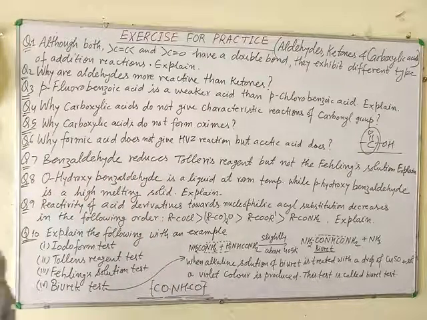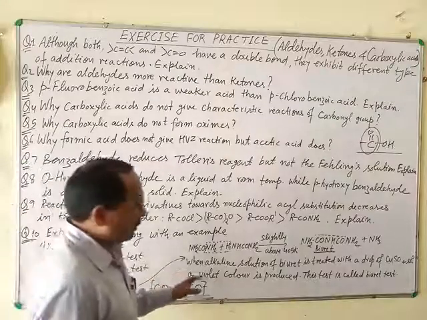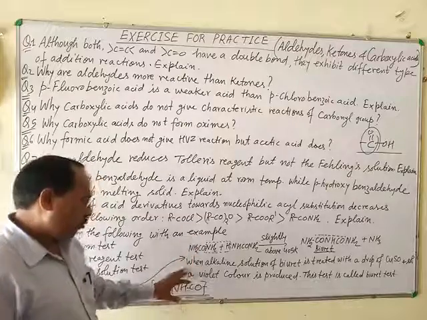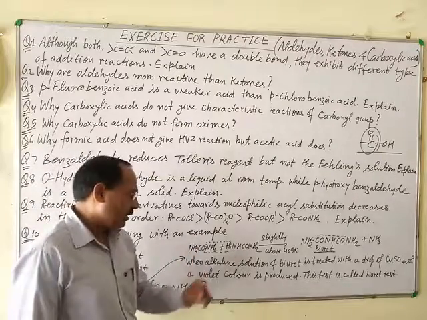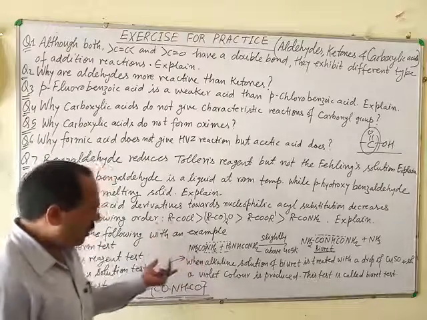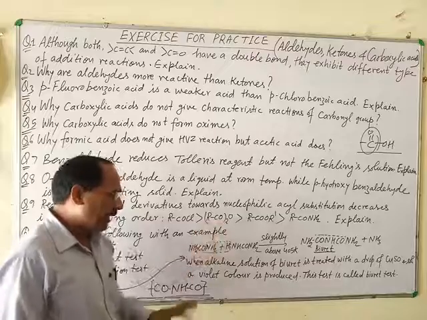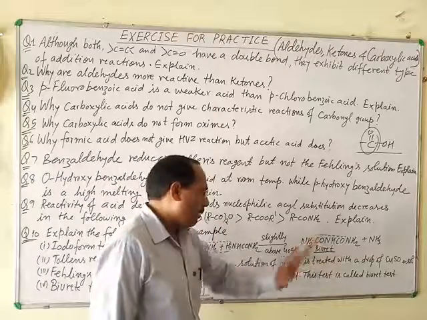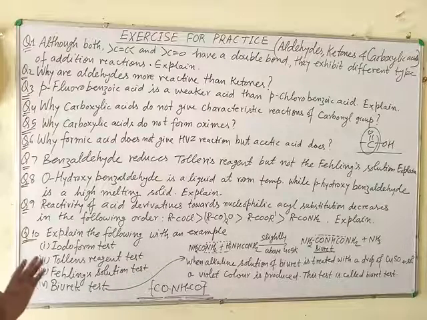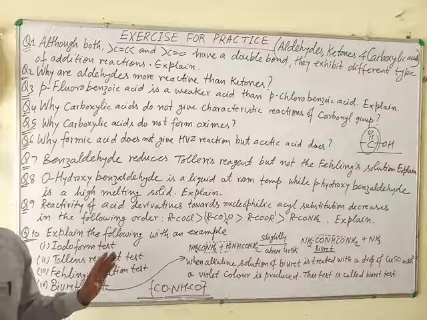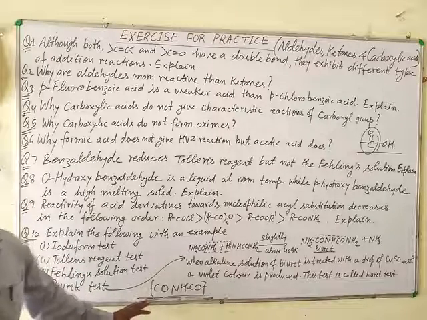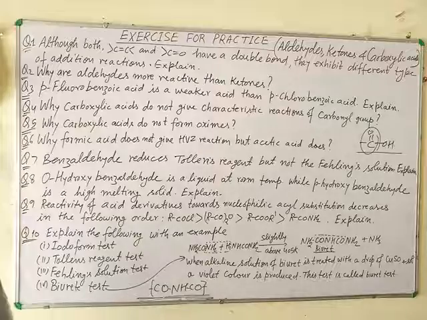It means any organic compound in which peptide linkage is present, when its alkaline solution is treated with a drop of copper sulfate, a violet color is produced. This is called the biuret test, and it is a specific test for the presence of peptide linkage. Now your next question is: